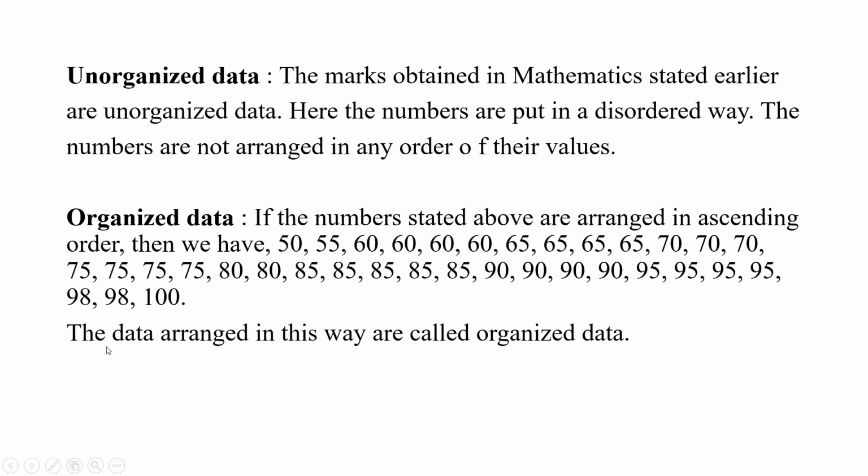So the data arranged in this way are called organized data. These numbers can be organized in descending order or ascending order. So the data arranged in a way are called organized data. So you have understood what is organized data and what is unorganized data.